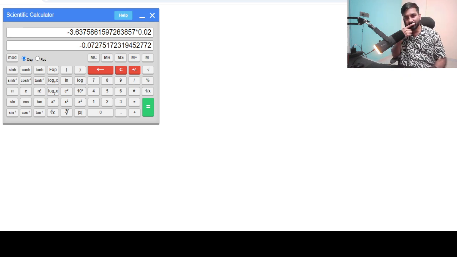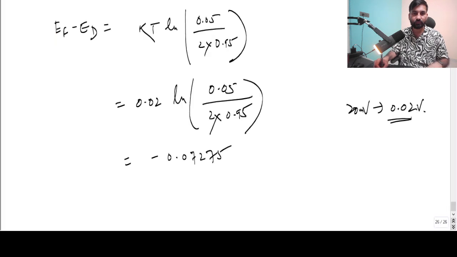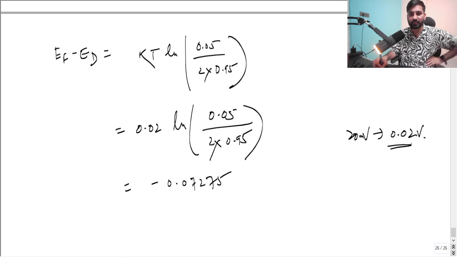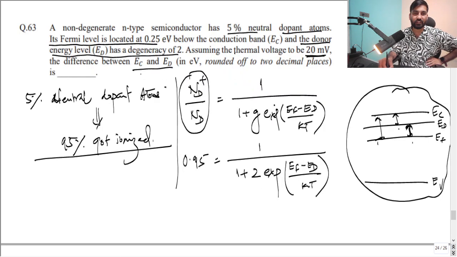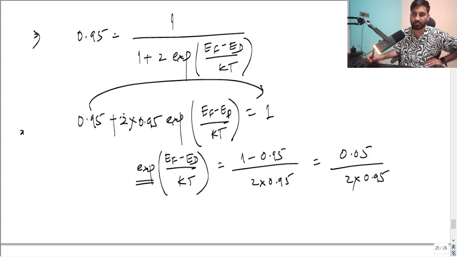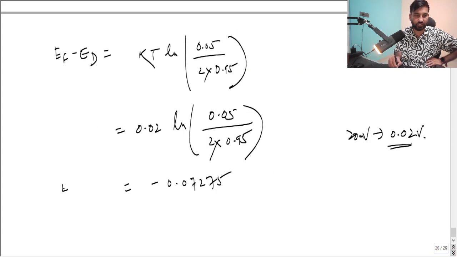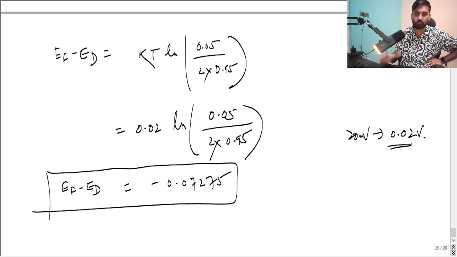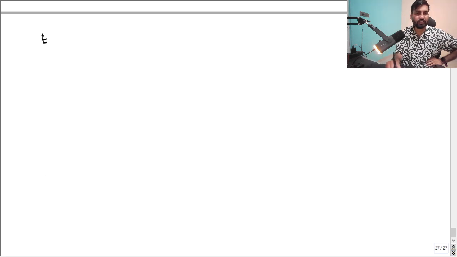Then what do you have to do? This is not the answer, guys. They are asking you to compute what? Let me come back to the screen and show you what they are asking. So they are asking you to compute the gap EC and ED, the difference EC minus ED. So this is nothing but EF minus ED. Please remember this. But what they are asking is EC minus ED, right?